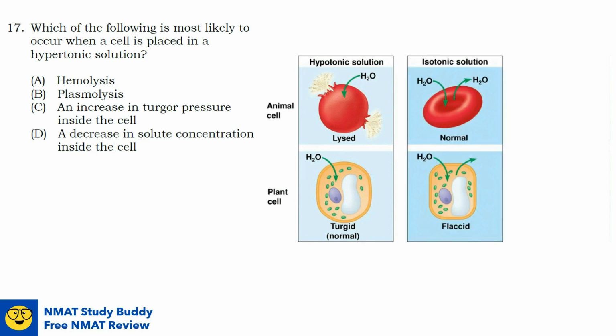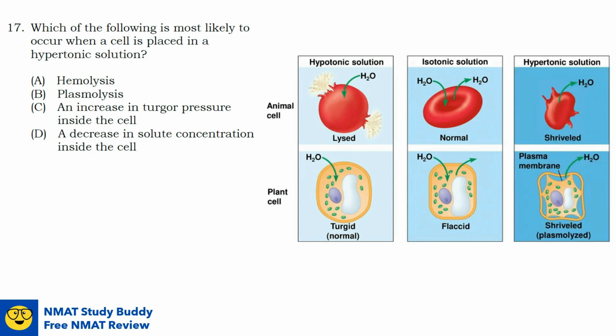In isotonic solution, where there is an equal concentration of solutes, there will be no net movement of water. As you can see here, the water goes in, the water goes out. So there will be no net movement of water. So the animal cell will retain its normal size, while the plant cell will be flaccid, as you can see here.